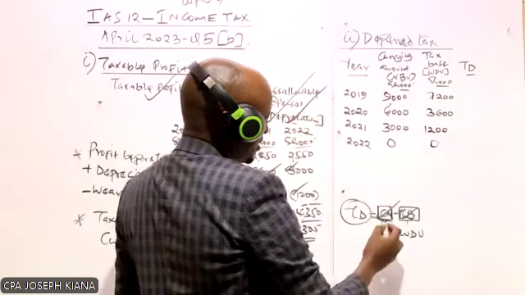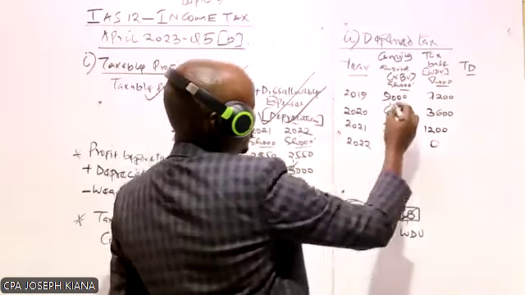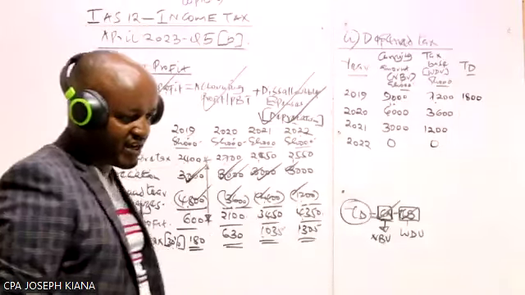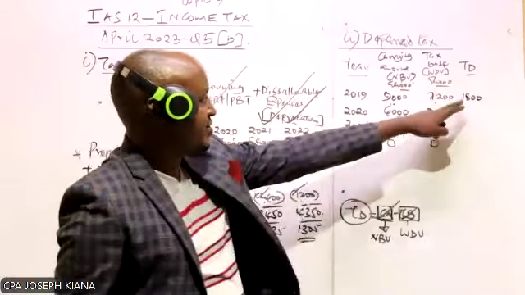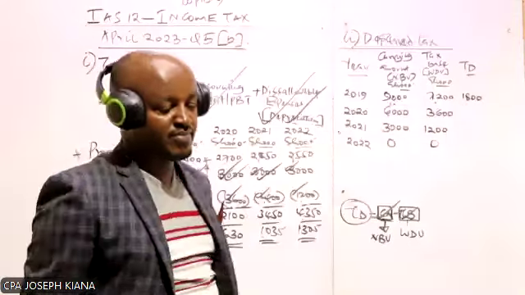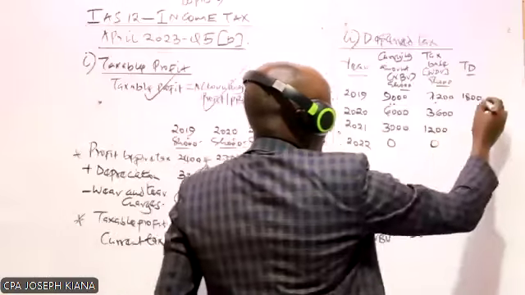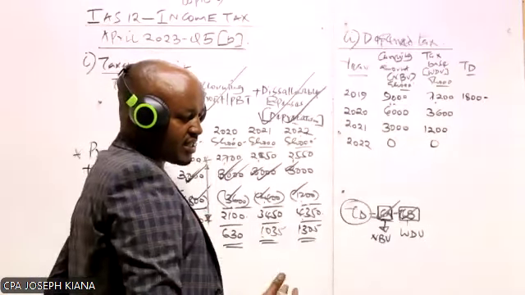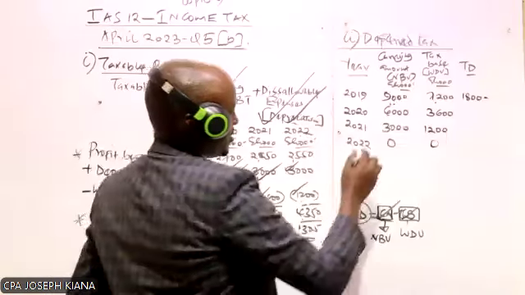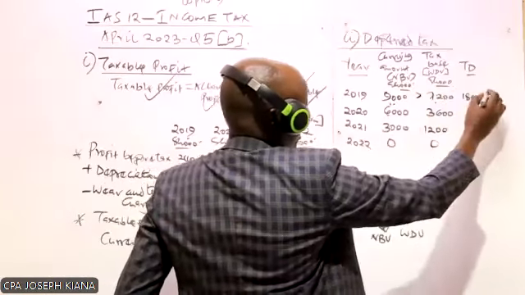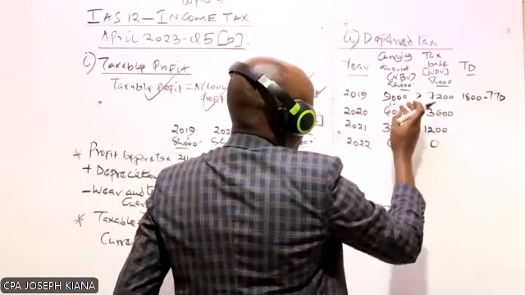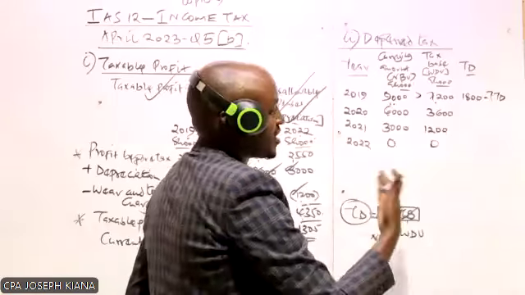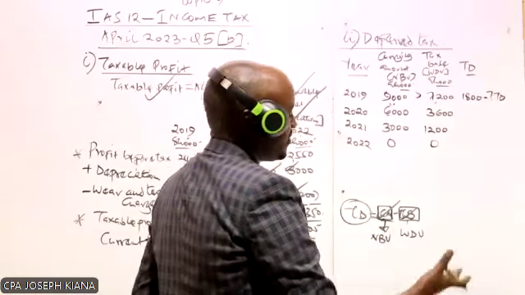So then what we need to do is to compute the temporary difference. What is temporary difference? It is carrying amount minus tax base. So this minus this will give us 1,800, which is a positive figure. Now, who can tell us whether this particular value is a taxable or deductible temporary difference? Because we have to indicate here whether it is taxable or deductible. I hope you can see this one. The carrying amount is more than this one. So this is taxable. Actually, we said if you take this minus this and you get a positive figure, it is a taxable temporary difference. If you get a negative figure, it is deductible.